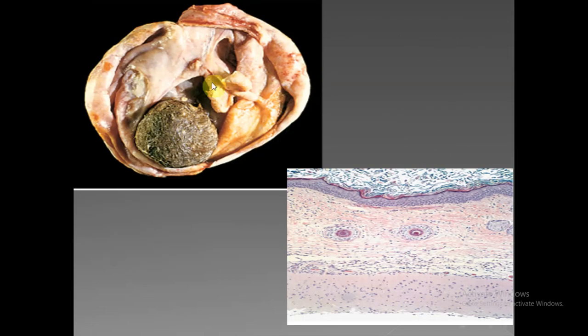This is a typical dermoid cyst. It contains cystic and solid areas. There is the sebaceous material, and hair and tooth are seen. Microscopically, normal and benign skin, which shows the squamous cell epithelium with keratin.